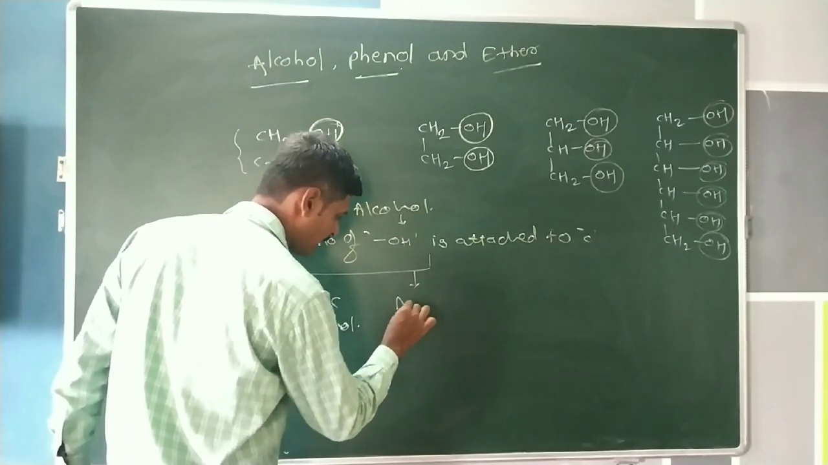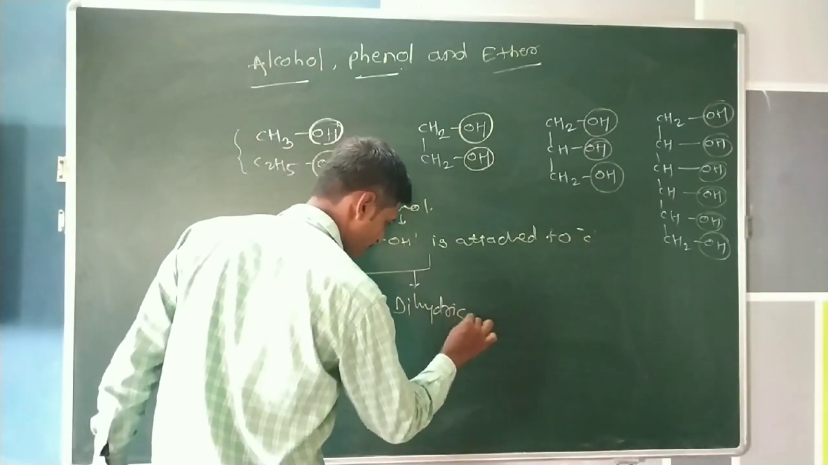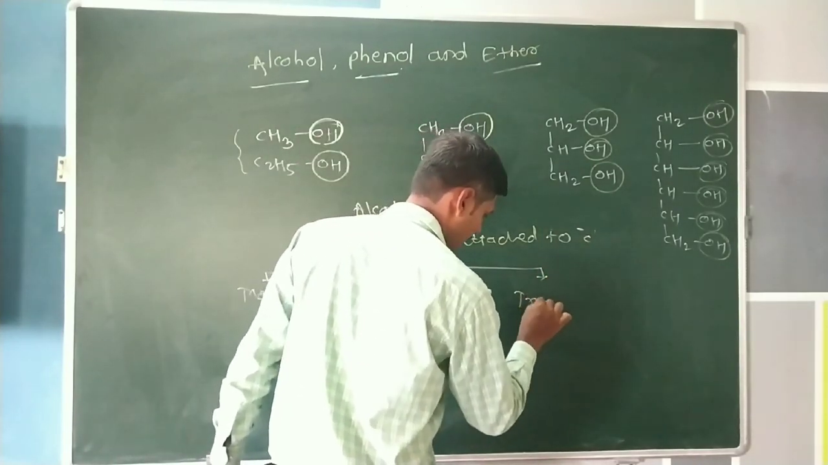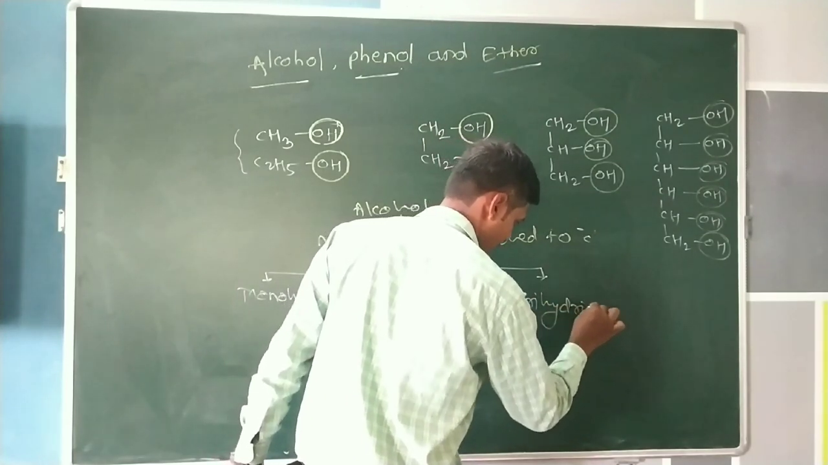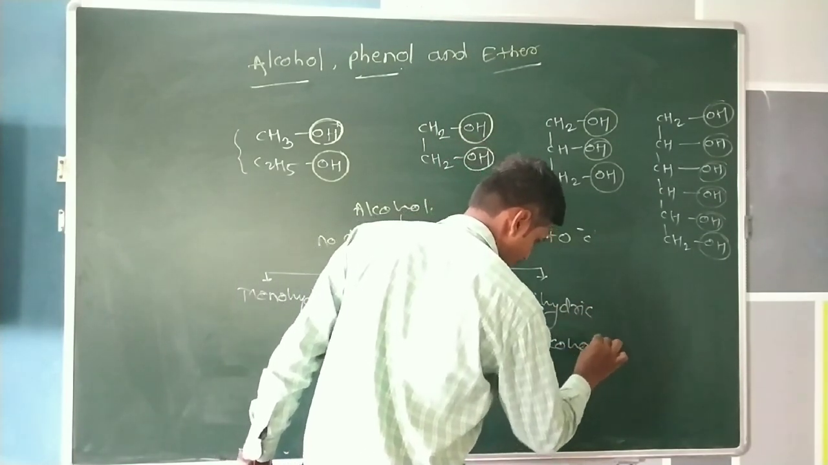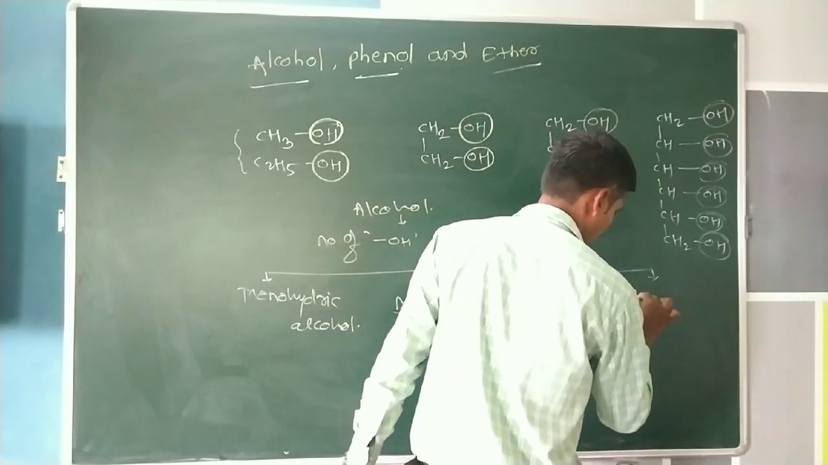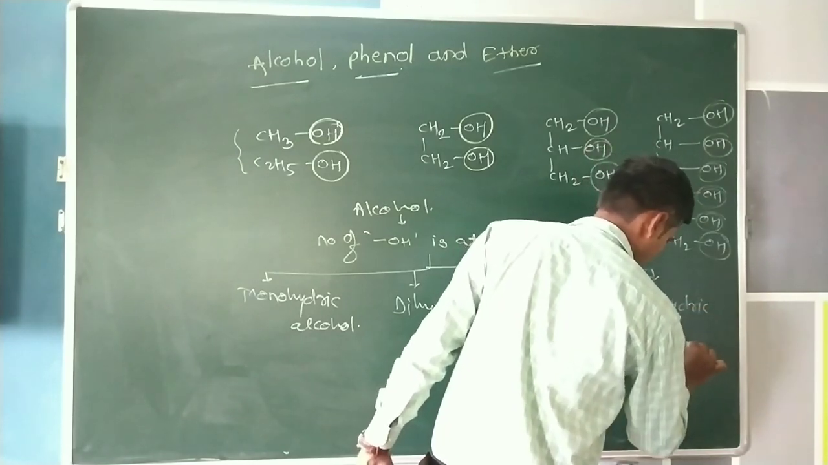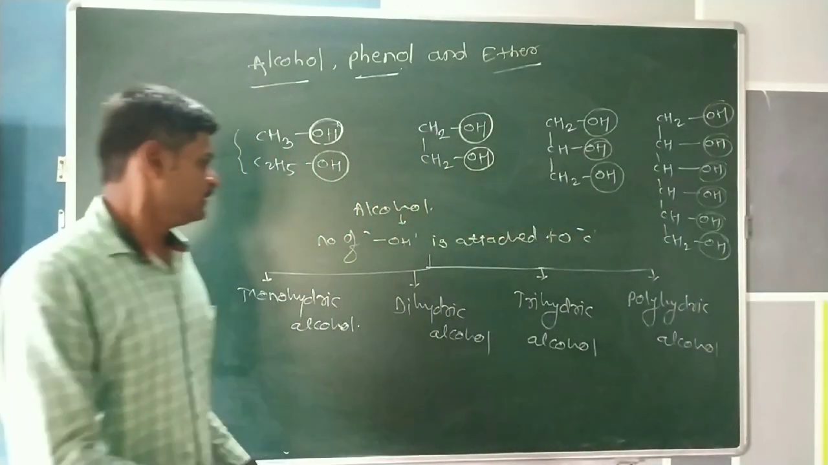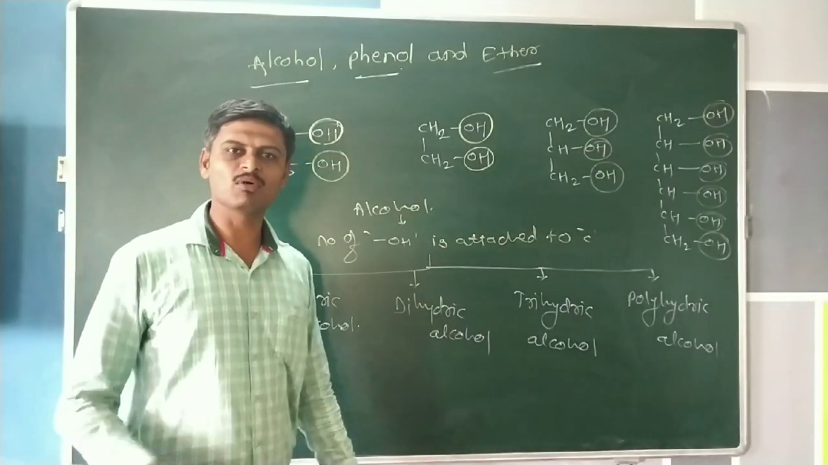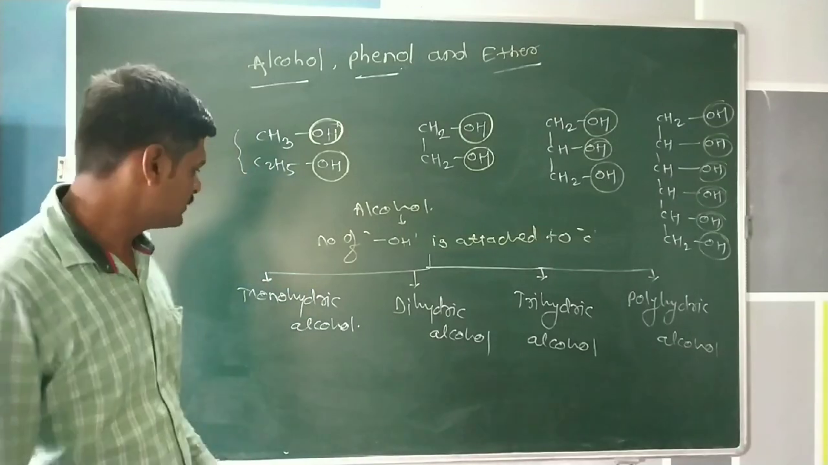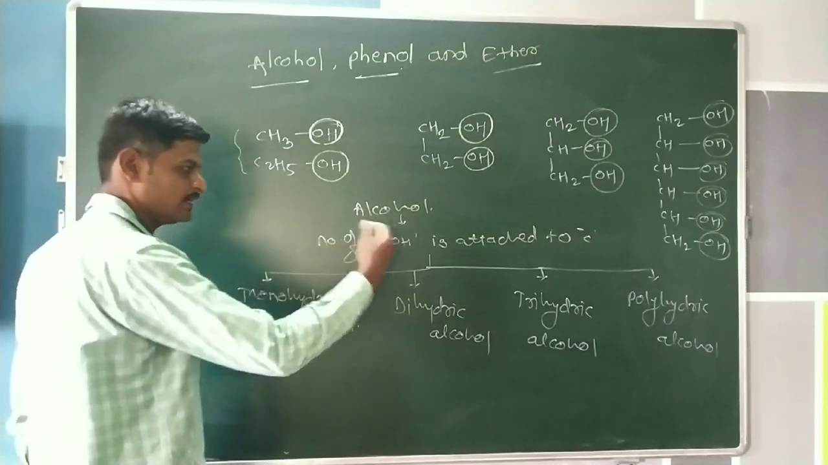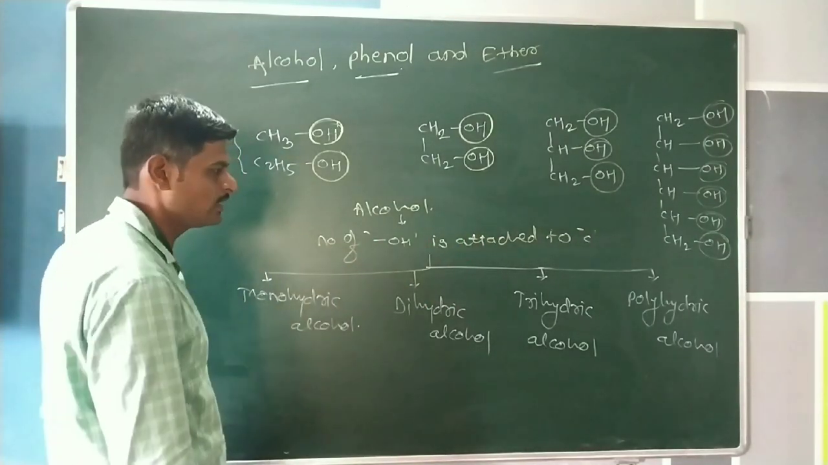The second one is a dihydric alcohol. The third one is a trihydric alcohol. And the last one is a polyhydric alcohol. Okay. This classification is on the basis of the number of hydroxy groups attached to the carbon atoms. Firstly we see the monohydric alcohol, after that di, after that tri, and after that the polyhydric alcohol.